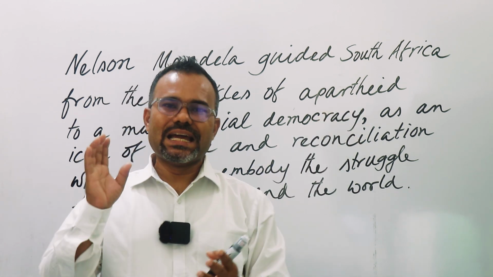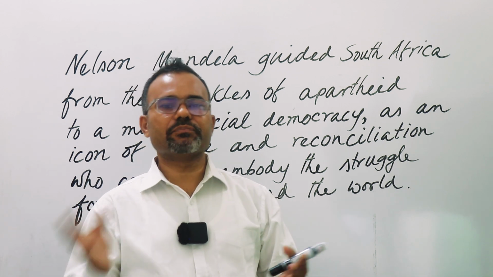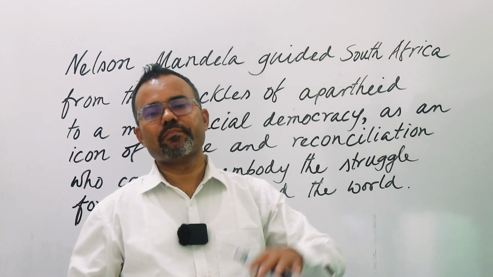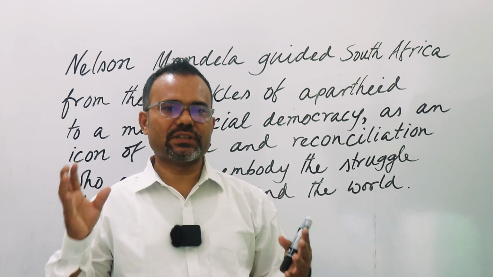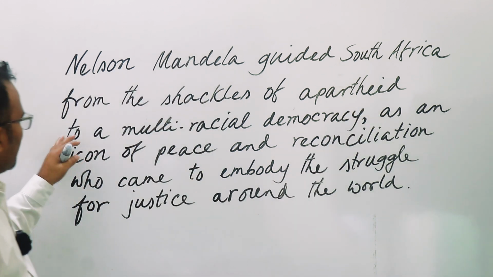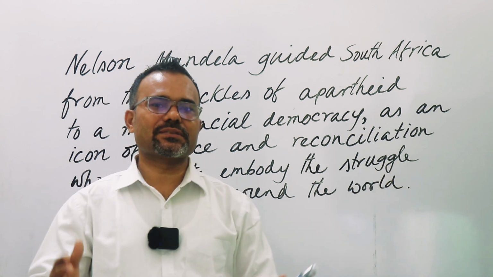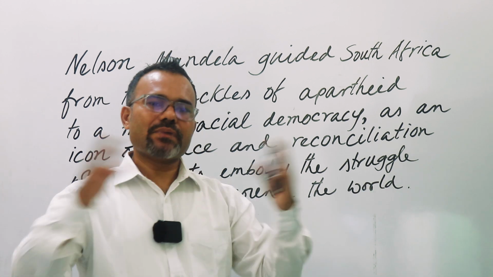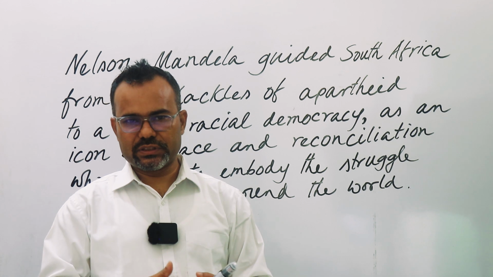Apartheid means like discrimination based on color. Okay, discrimination based on color means like black people and white people. But at the time, black people were much more tortured. Okay, they were suppressed, dominated by the rulers, etc. Then two, a multiracial. Multi means many and race means nation. Okay, multiracial democracy means many people will get the opportunity. Okay, different kinds of race, they will get the opportunity in politics.